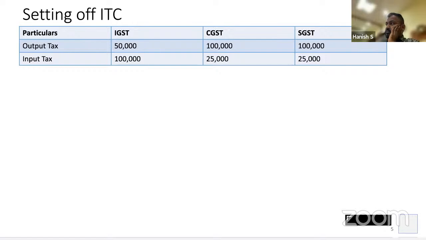CGST 50,000. You have to work it out perfectly. Note this: total liability is 1 lakh rupees, and for CGST it is 50,000 and SGST it is 50,000.